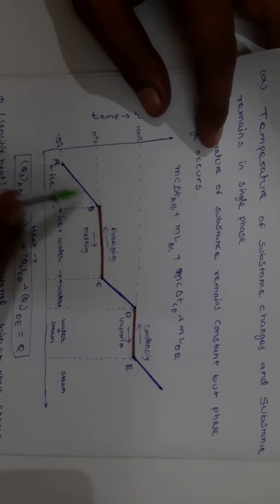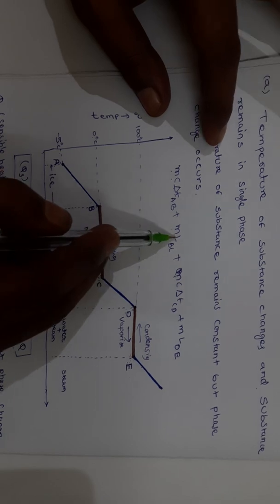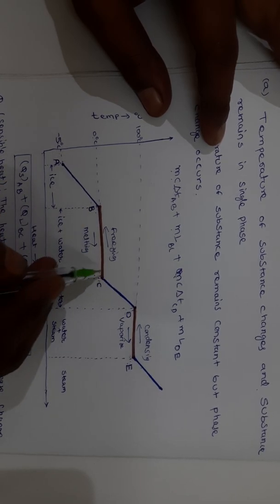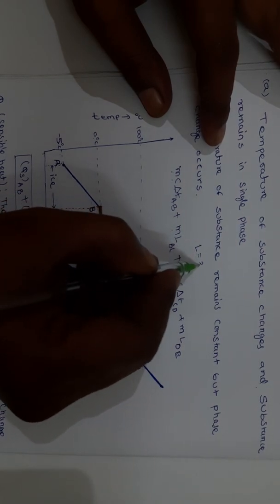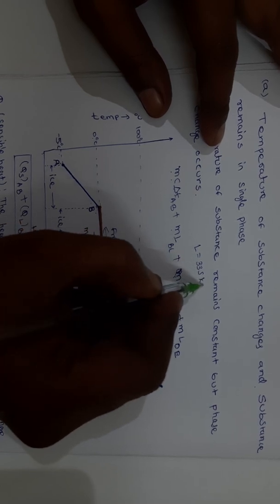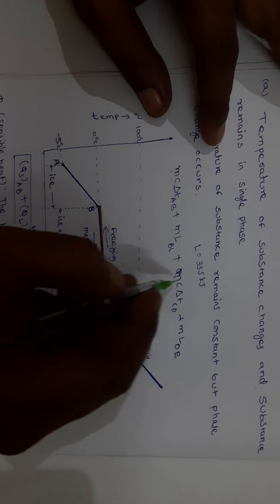Here, m is the mass of the substance, c is the specific heat of the substance, delta T is the change in temperature, and L is the latent heat of the substance. For ice, the latent heat L is equal to 335 kilojoules per kg.